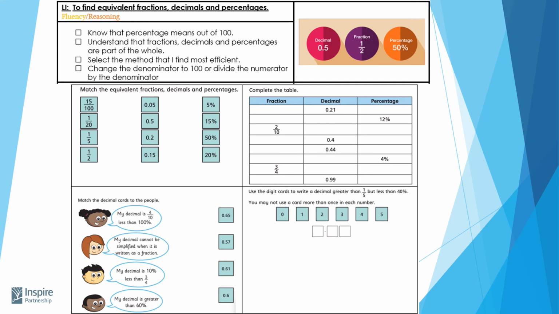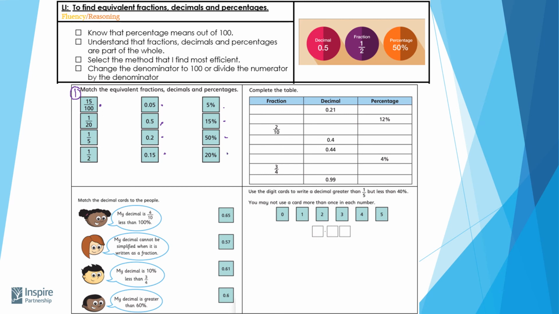So what I'd like you to do today is have a look at your questions that are on the screen. You can see that question number 1 here, I'm just going to label it. Question number 1 says match the equivalent fractions, decimals and percentages. So here I've got a fraction, and I'm going to need to say 15 over 100. Is that the same as 0.05, 0.5, 0.2 or 0.15? So once I've selected which one of those it's the same as, I'm going to need to think, well, what does that become as a percentage? Is that 5%, 15%, 50% or 20%?